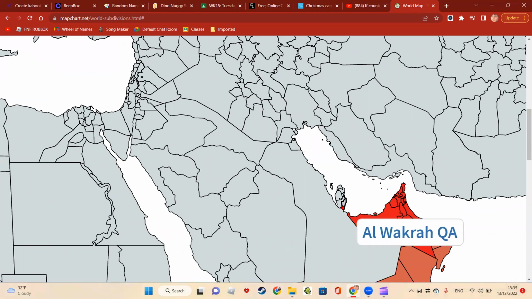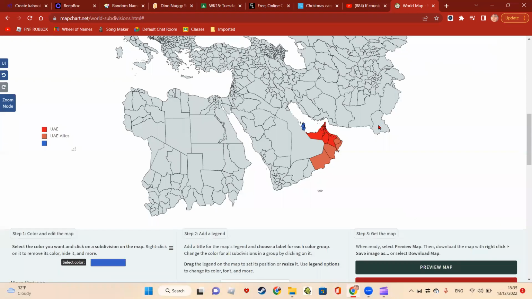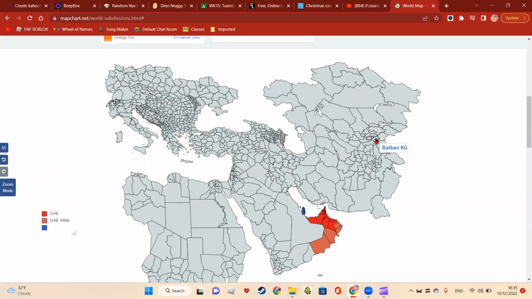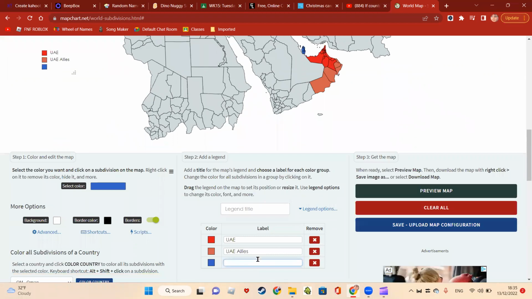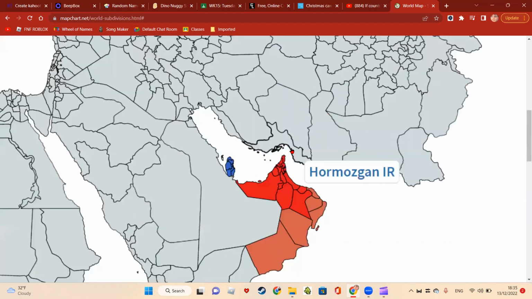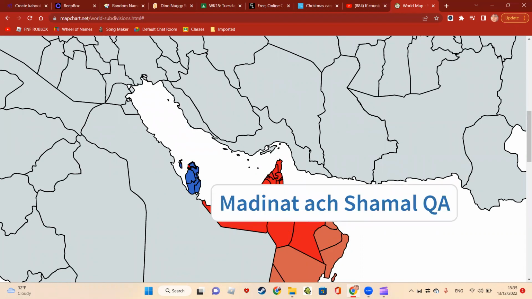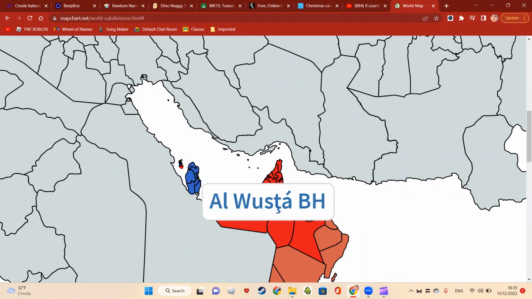They're going to start by going for Qatar. So Qatar is going to be the enemy color. It's blue, a specific shade of blue. I'm just going to make this tiny piece of Pakistan and this tiny piece of Kyrgyzstan blue, just so that it doesn't disappear. I'm just going to put UAE enemies. Okay, so the UAE is now going to go for Qatar, and Bahrain, who only has two provinces, Al-Janubiyya and Al-Wusta.